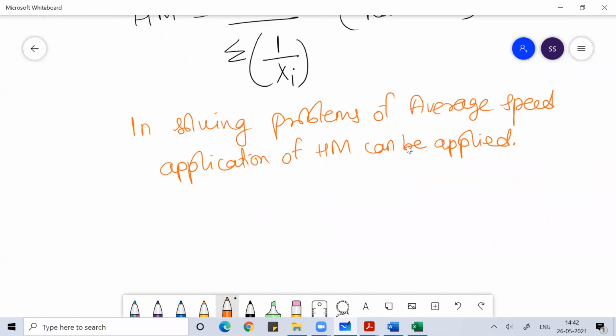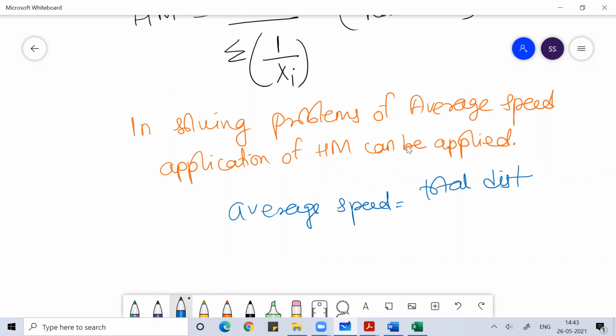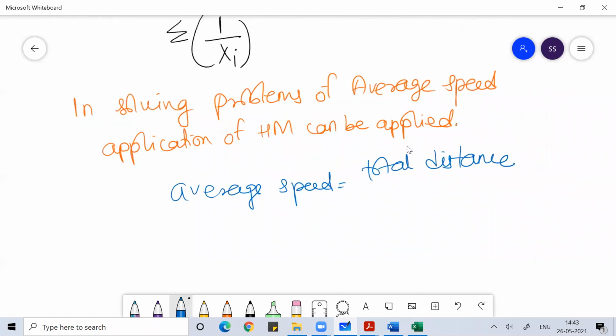I believe you remember a little bit of maths. When I say average speed, it is nothing but the total distance covered by the total time taken.